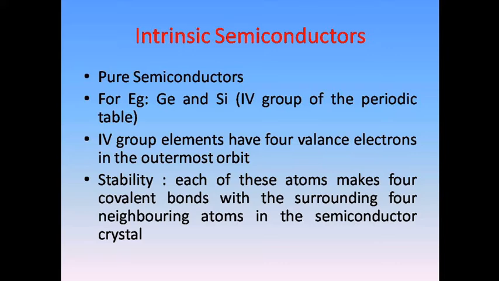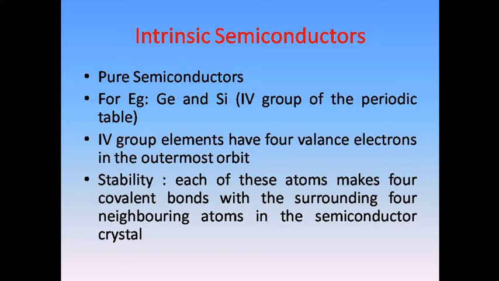So today we are going to discuss only the intrinsic semiconductors. There are two types of semiconductors: one is intrinsic semiconductors, and another is extrinsic semiconductors. As I have already told you, we can increase the conductivity of the semiconductor by the addition of impurities, that is called doping. If we dope like that, those semiconductors are called extrinsic semiconductors or impure semiconductors. Anyhow, in this session, we are going to discuss only the intrinsic or pure semiconductor.